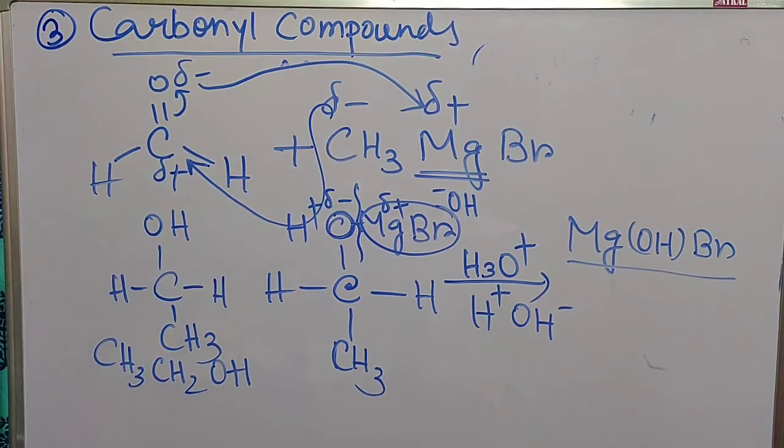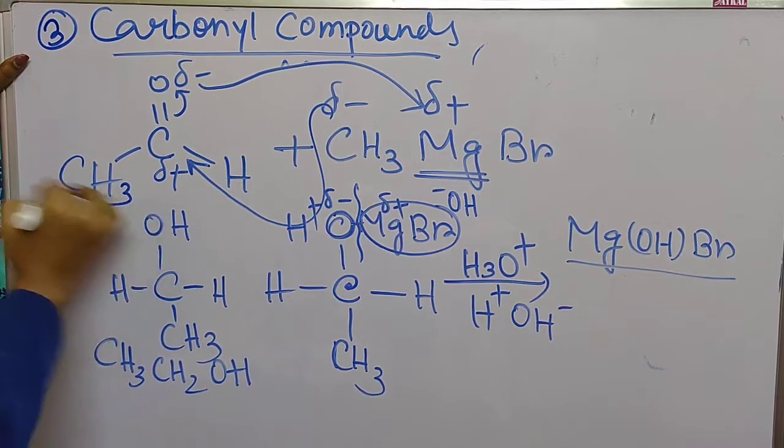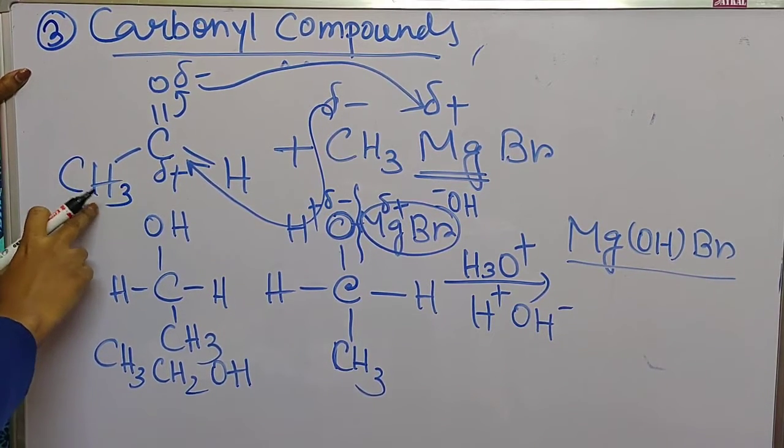Okay, so by reaction with the carbonyl compounds, just like here I have shown the reaction with formaldehyde, we are getting one alcohol here. Now suppose we have taken some other compound, like acetaldehyde, where in one position there is a CH3.